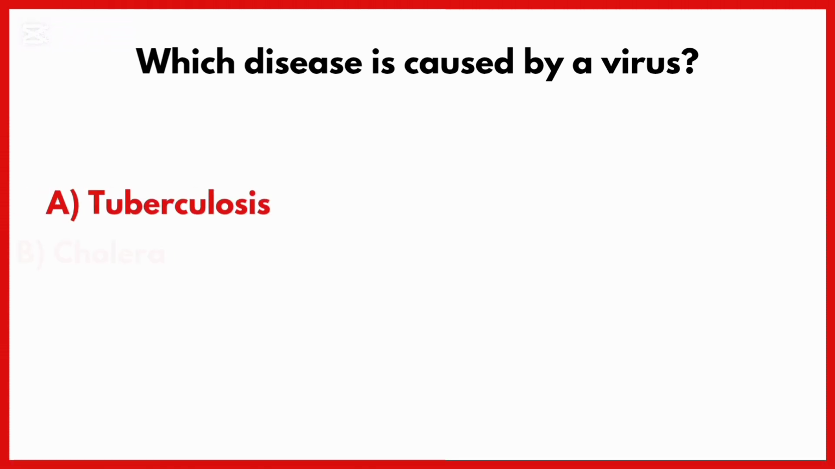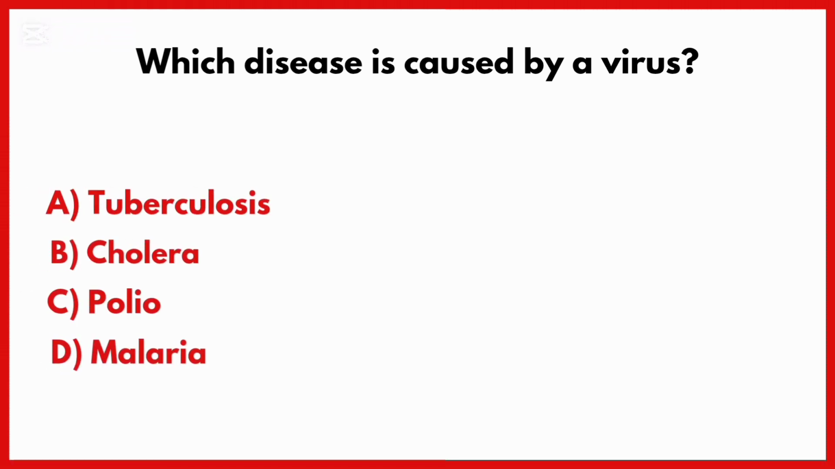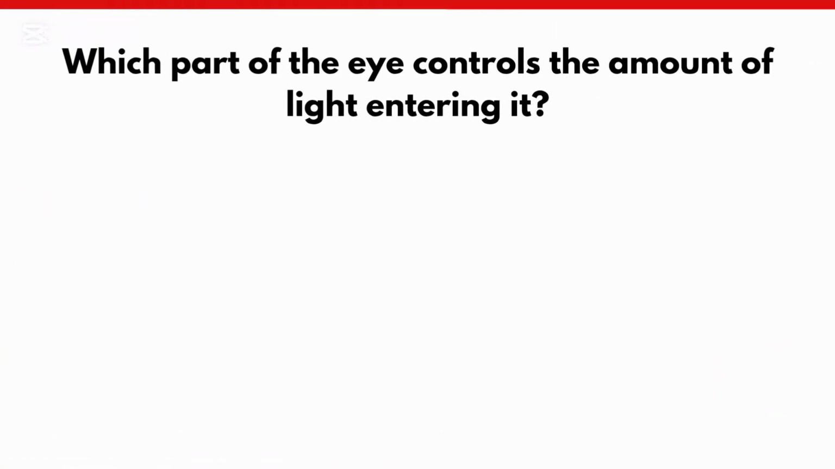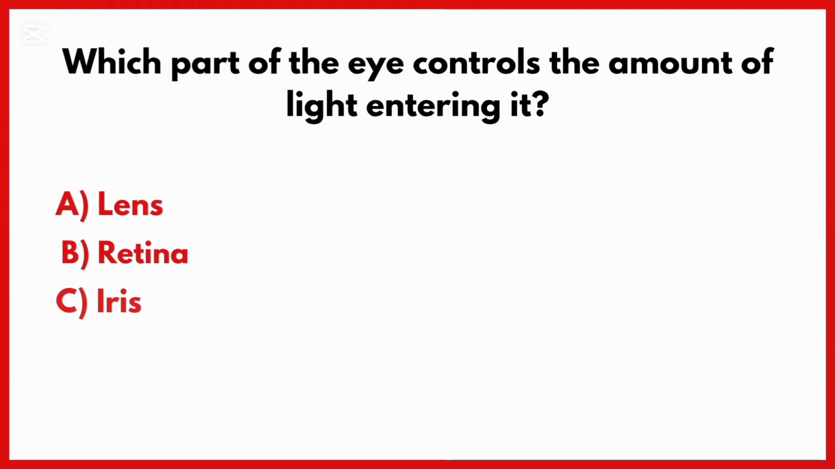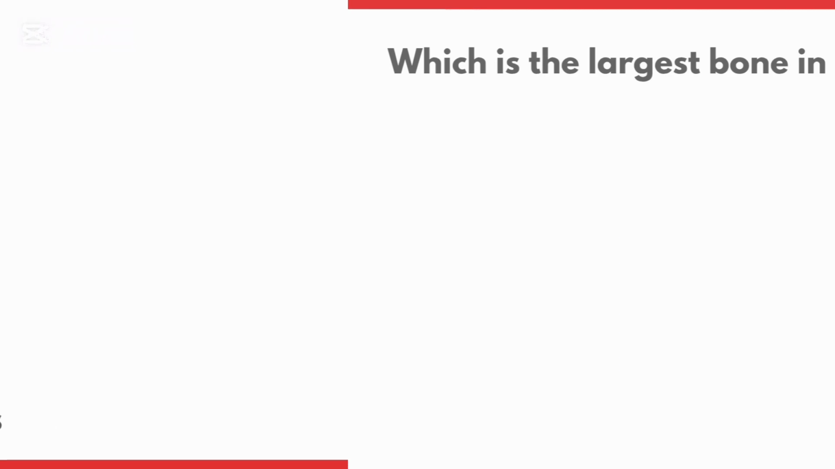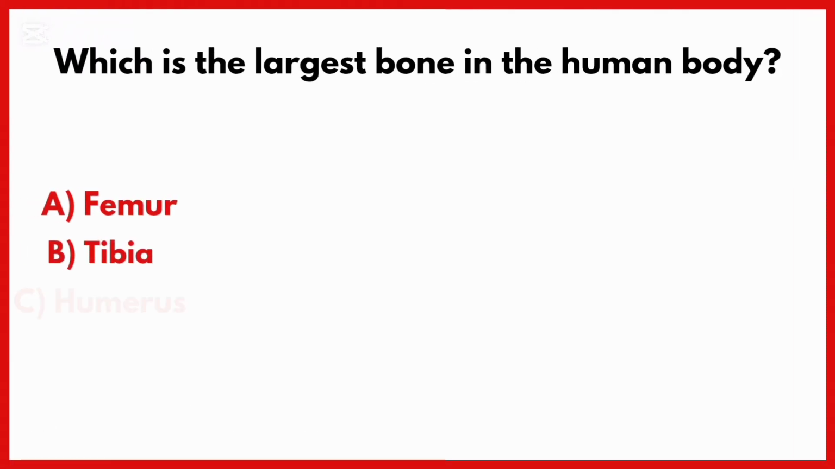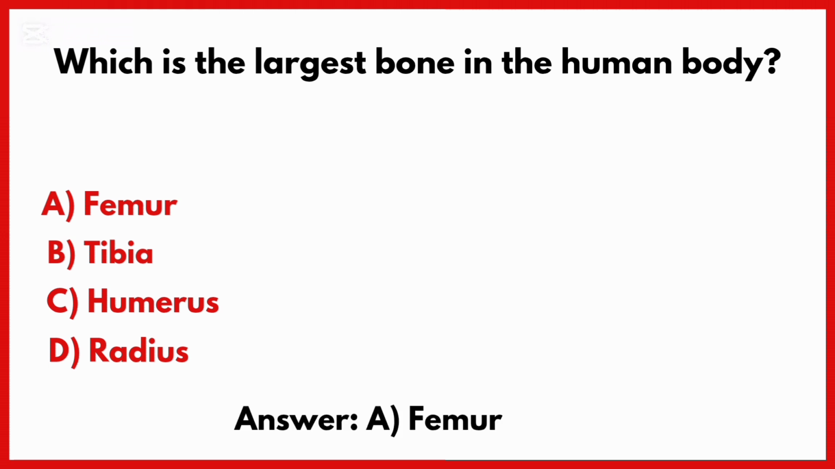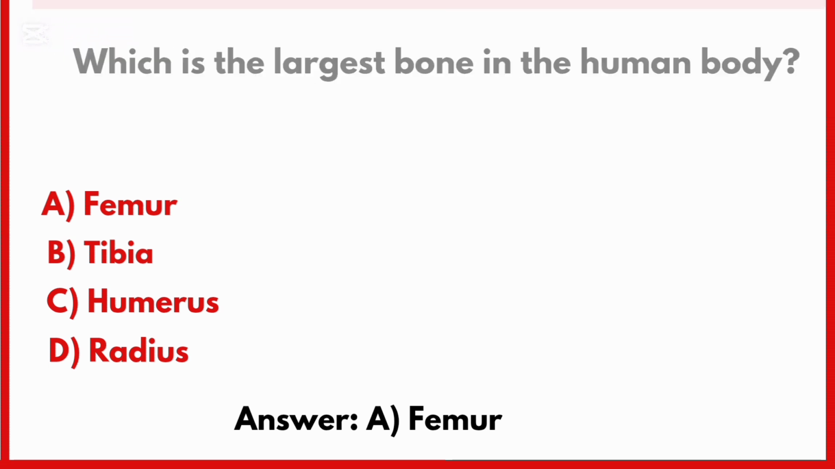Which disease is caused by a virus? Correct answer is option C. Polio is caused by a virus. Which part of the eye controls the amount of light entering it? Correct answer is option C, iris. Which is the largest bone in the human body? Correct answer is option A, femur is the largest bone in the human body.